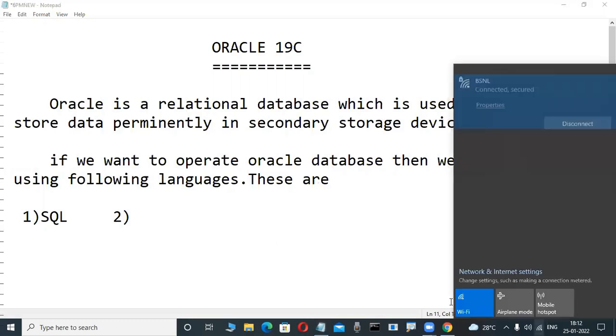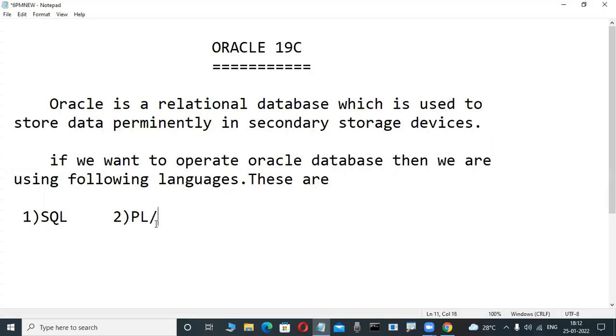Third one, dynamic SQL. This is also right, and a newcomer can also easily understand.